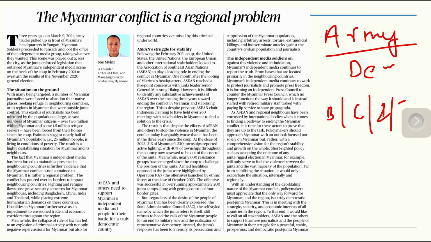The collapse of rule of law has led to an explosion of criminal activity, with negative repercussions also for regional countries. It is important for Myanmar to be peaceful, number one, because it is part of the Asian countries. If any Asian country faces problems related to peace, it also brings a challenge for the ASEAN Charter, so regional stability also goes for a toss.